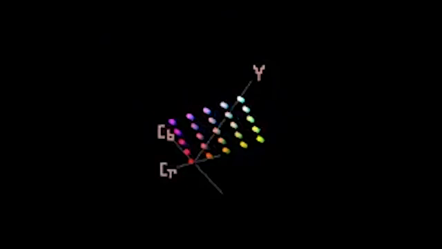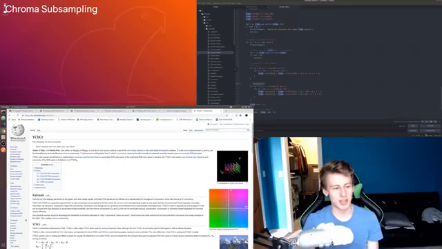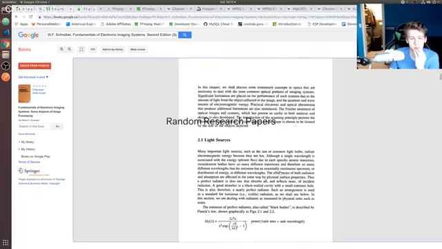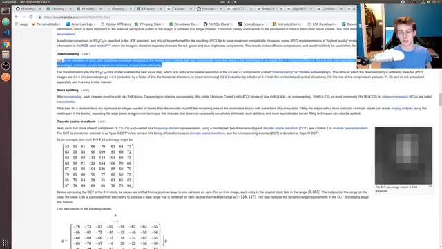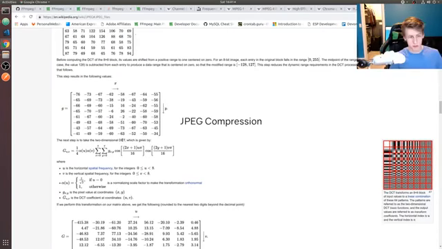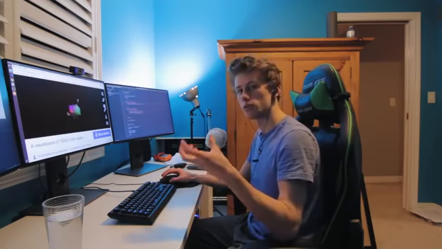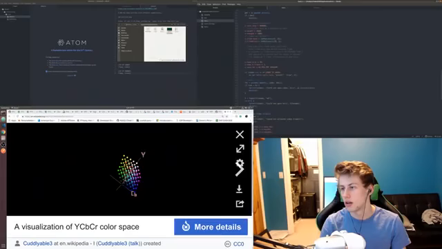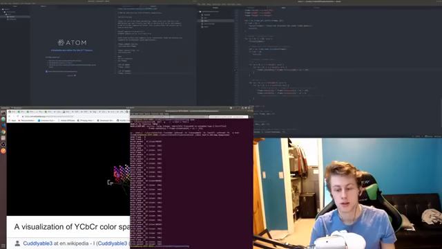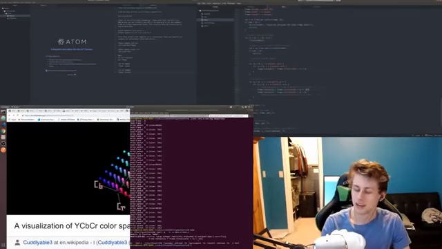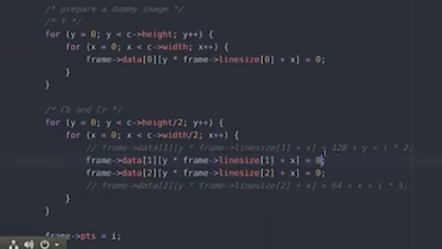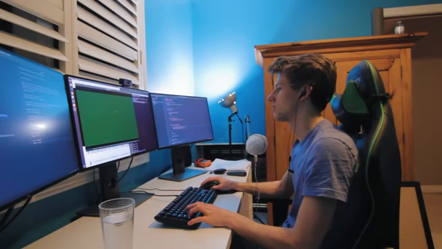What am I looking at right now? This is what I get when I Google YCbCr. Discrete cosine transform. I'm doing the math for this right now, see if it makes sense. I've copied this code from the example, but what I'm doing is I'm changing some of the numbers to see if I understand what's going on. If I do 0, that's going to be like a grayscale image. It's not a grayscale image.